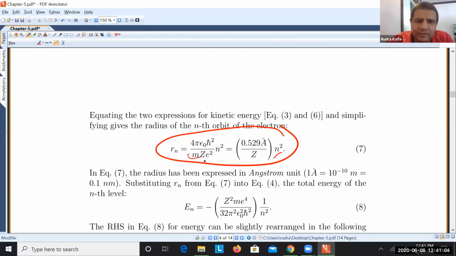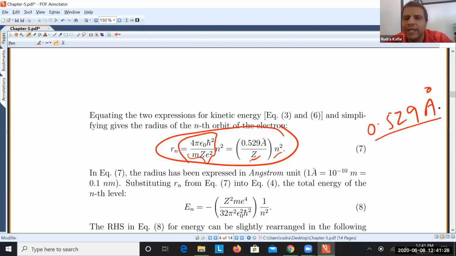And then the quantity here is constant. It is a universal constant actually. For hydrogen atom, if you put Z equal to 1, and plug in the value of epsilon naught, which is 8.85 times 10 to the power minus 12, plug in h bar and the mass of the electron and the electronic charge, then you will get 0.529 angstrom. So when n equal to 1, Z is equal to 1 for hydrogen atom. That is actually the radius of the ground state orbit, the lowest orbit in the hydrogen atom.